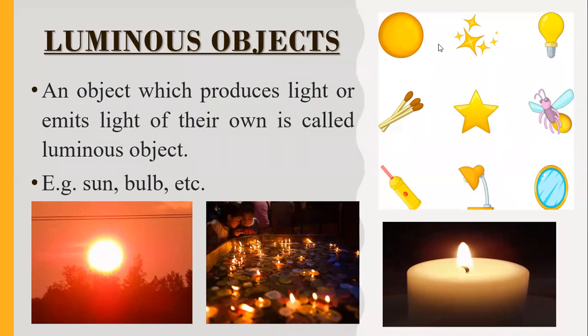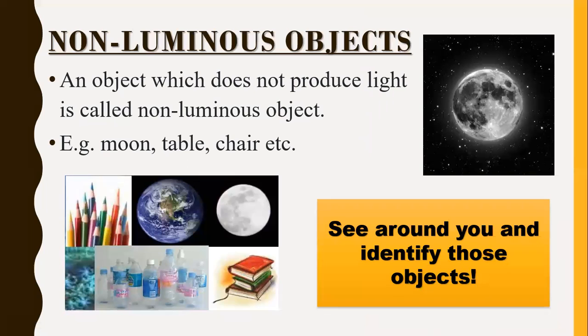Now, let us have another type of object, which is a non-luminous object. A non-luminous object is the opposite of a luminous object. An object which does not produce light of its own is known as a non-luminous object. You can see examples like pencil, bottle, book, earth, and moon. The moon is a natural non-luminous object and it works like a mirror to us. Why? Because it reflects the light of the sun.